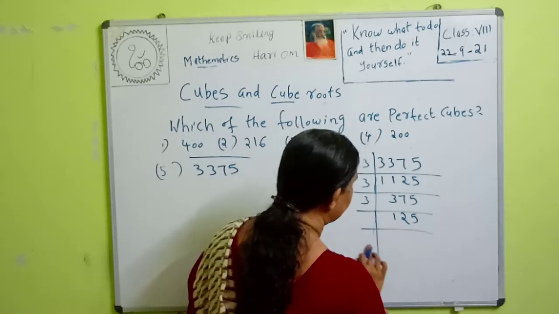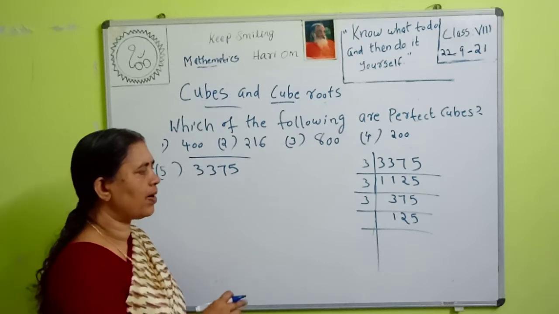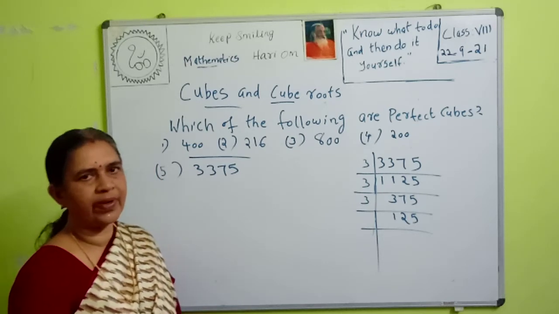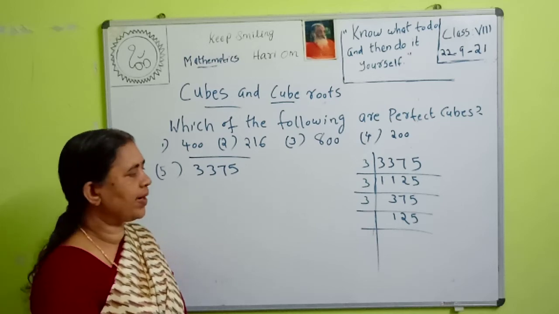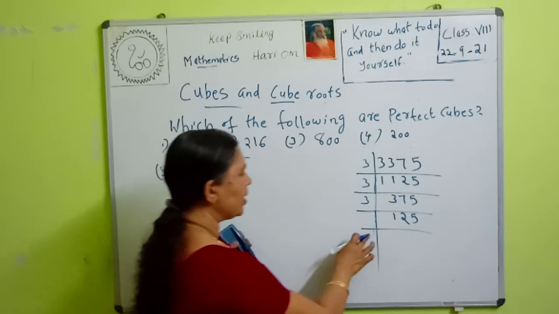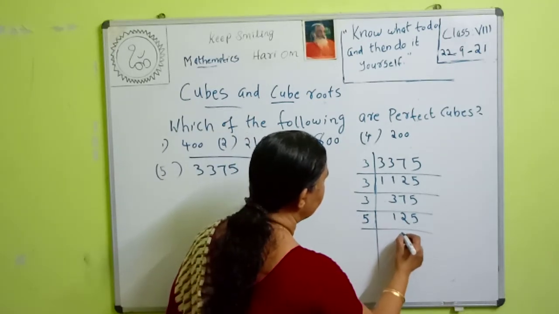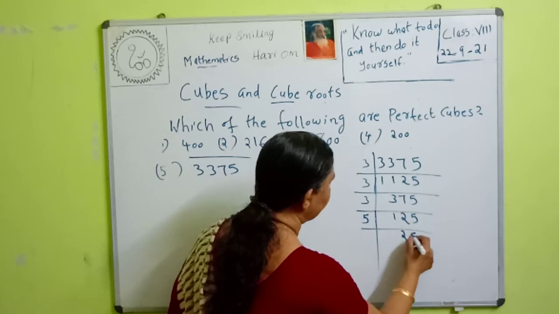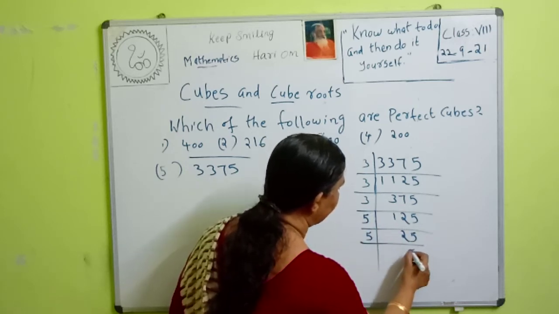Then what is the next number? Can we divide this number by 3? 125. We cannot divide it by 3. Then what is the next prime number? 125 can be divided by the prime number 5. 5 into 25 is 125. Then again 5. 25 divided by 5 is 5.